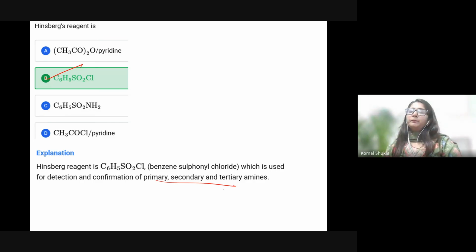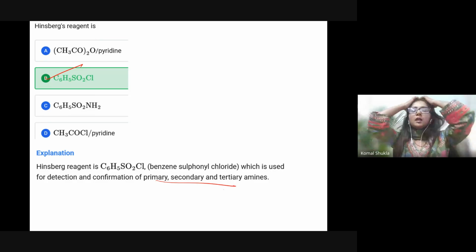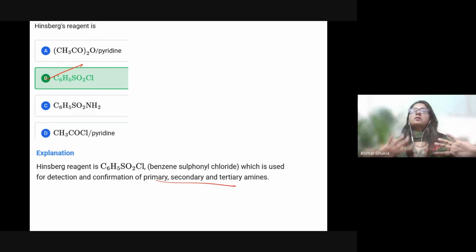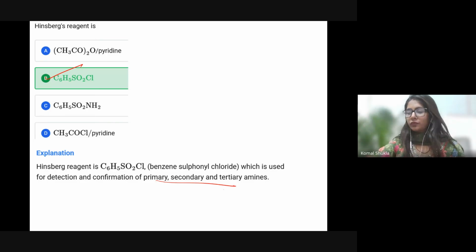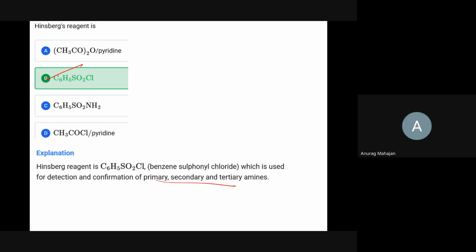Akshara, can you please tell me? Hi, Akshara, am I audible? Hello, Akshara. Anurag, are you here? Yes, ma'am. Can you please explain how Hinsberg reagent is used to distinguish primary, secondary, tertiary amine? That will be the last answer for this particular class. Yes, ma'am. Okay, tell me.